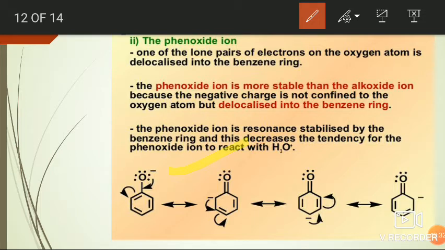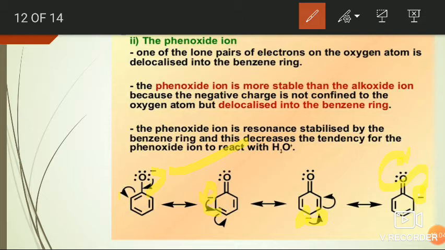Here the negative charge shifts into the benzene ring, then this carbon gets the negative charge, which is further delocalized, then the next carbon gets the negative charge, which is further delocalized, and then the negative charge shifts back to oxygen. So we get different resonance structures for the phenoxide ion.